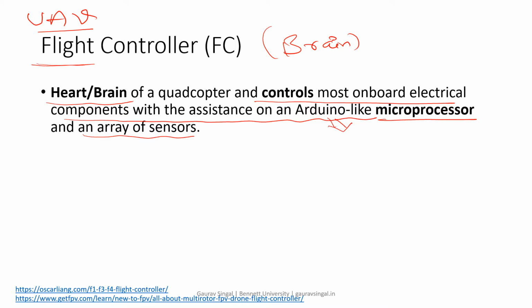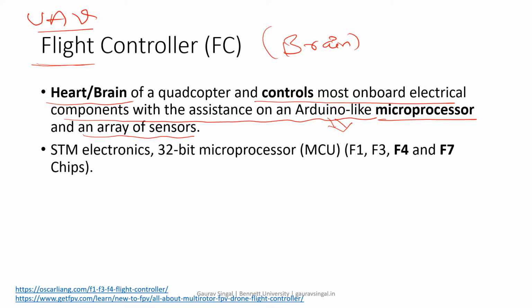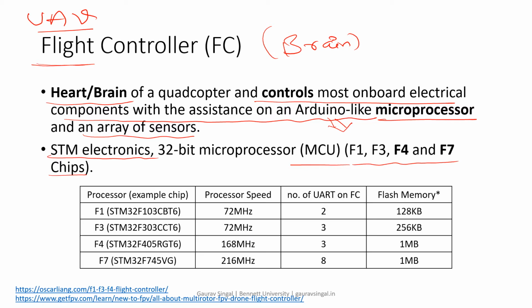According to the capability, different flight controllers have different sensors. You can see STMicroelectronics proposed 32-bit microprocessors, basically MCUs. They proposed multiple chips: F1, F3, F4, F7, proposed at different times. Starting with F1, then F3, then F4, then F7, with different codings, STM32 with different numbers. So everyone has a different configuration.